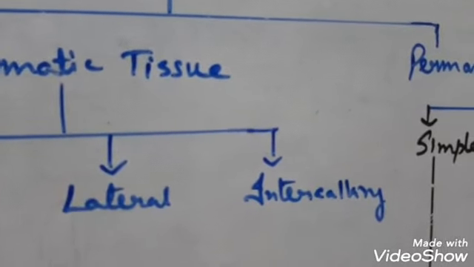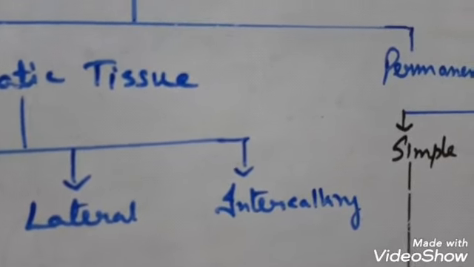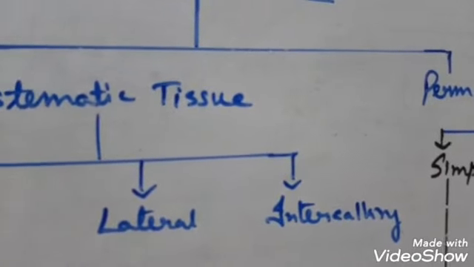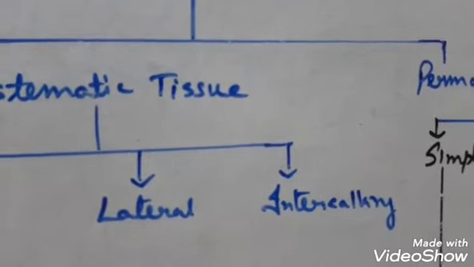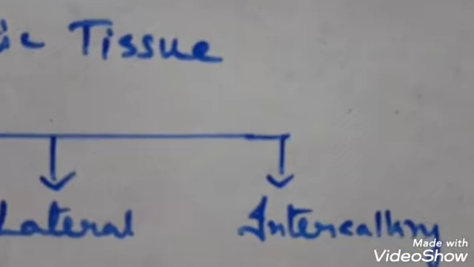Generally it is found in the base of the node and internode. You know what is a node? The region of the plant from where the leaf arises, that is the node, and the region in between the two nodes is called internode. So in this region of node and internode, intercalary meristem are found.